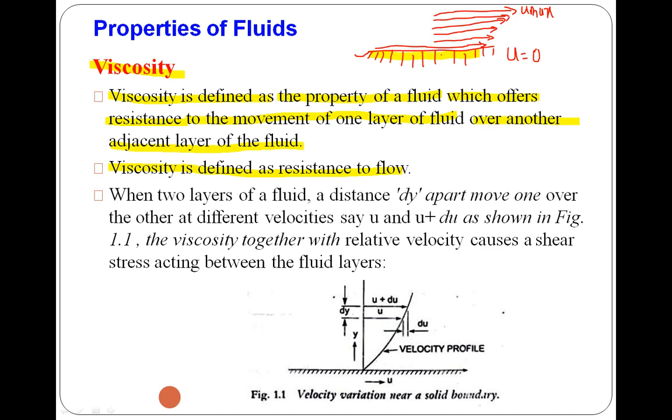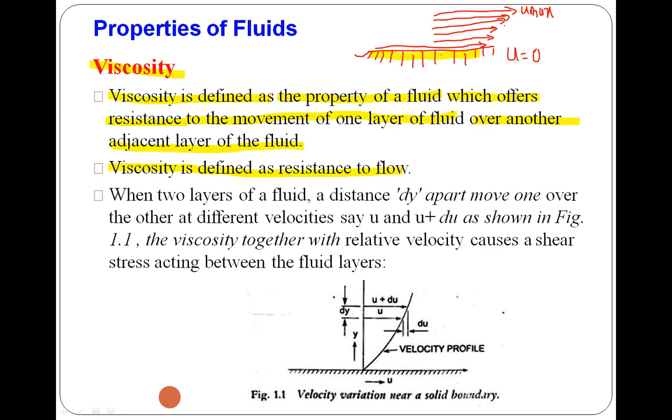So there will be relative motion, because if we consider two adjacent layers, the velocity of the upper layer is higher and the velocity of the lower layer is lower than the upper one.